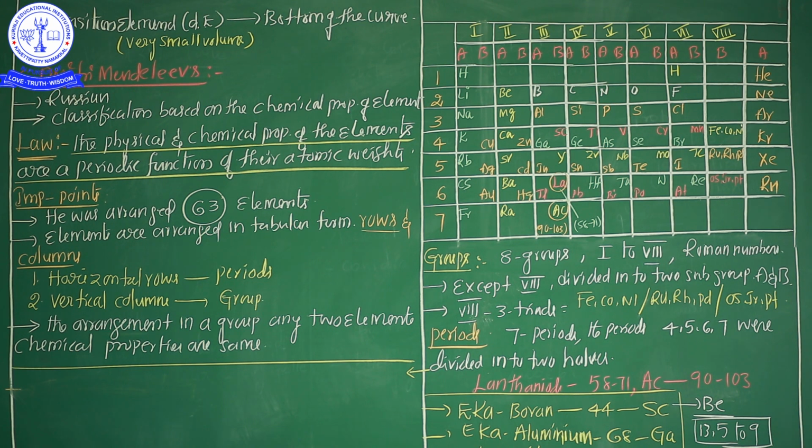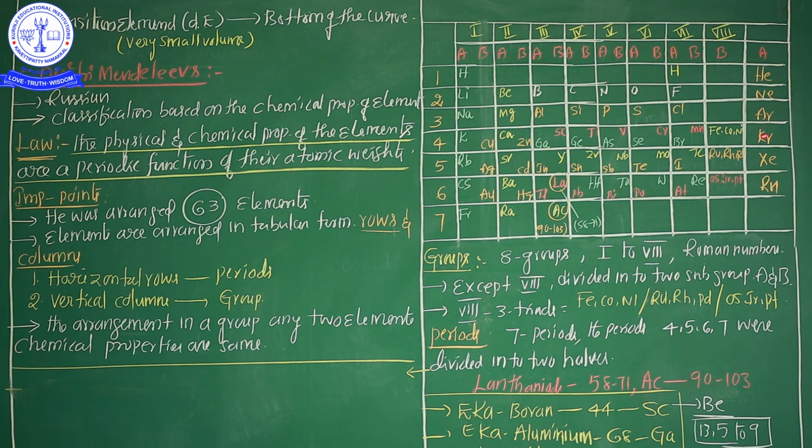Here, see the important defects. The first one is the anomalous pairs. I have not mentioned it here, just listen carefully. Three anomalous pairs are there. This tabular arrangement is based on increasing order of atomic masses. For example, see carefully here: magnesium, aluminum, silicon, phosphorus, sulfur, chlorine. After that, argon is there.